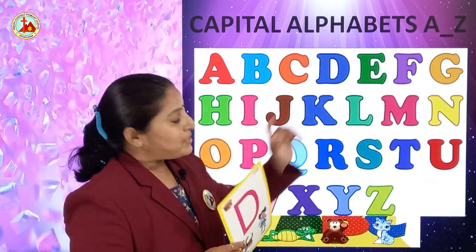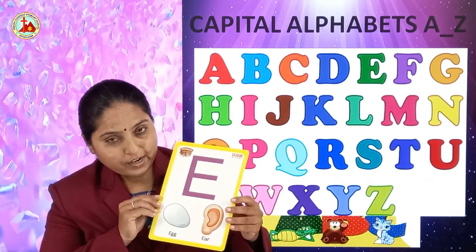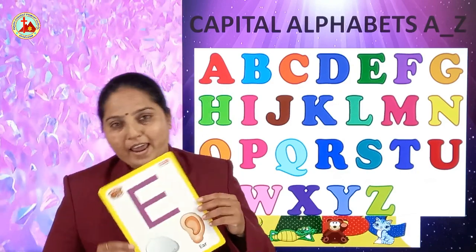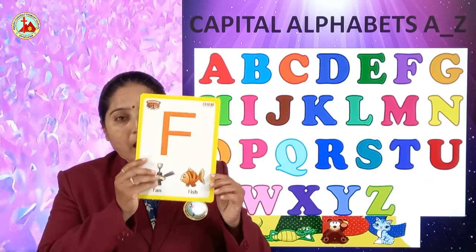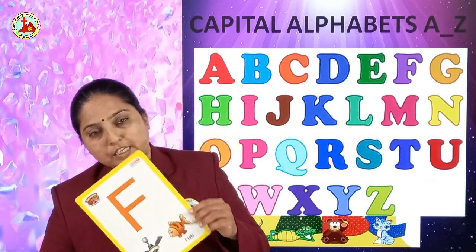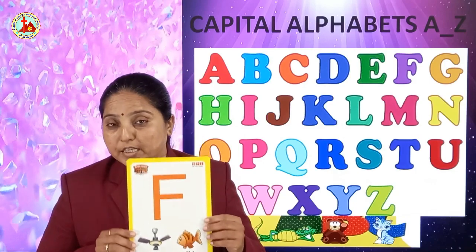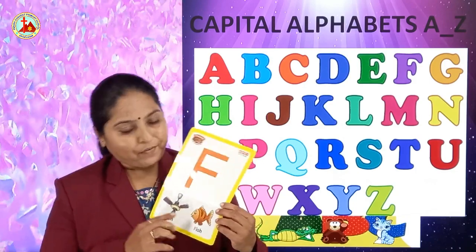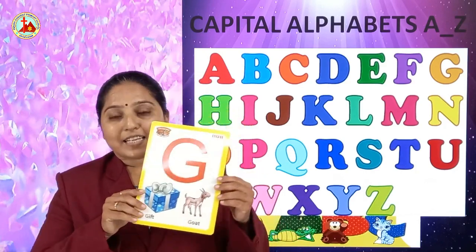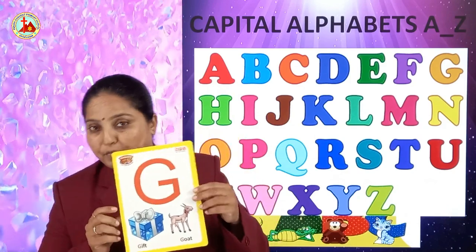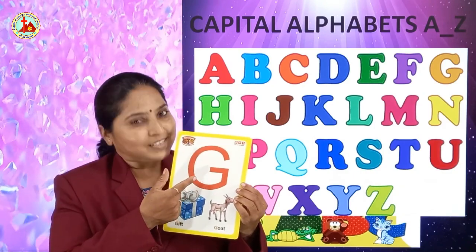After D, which letter comes? E. Children, remember this? E for ear, E for egg, egg. A is the sound of E. After E, F. F for fish, fish. F is the sound of F. After F, G. See children, can you see? G for goat. Goat. G is the sound of G.